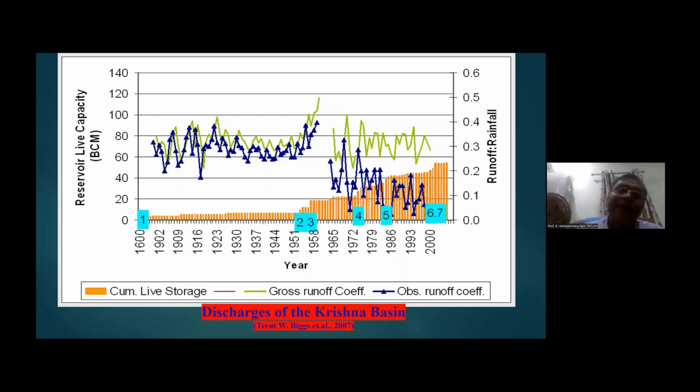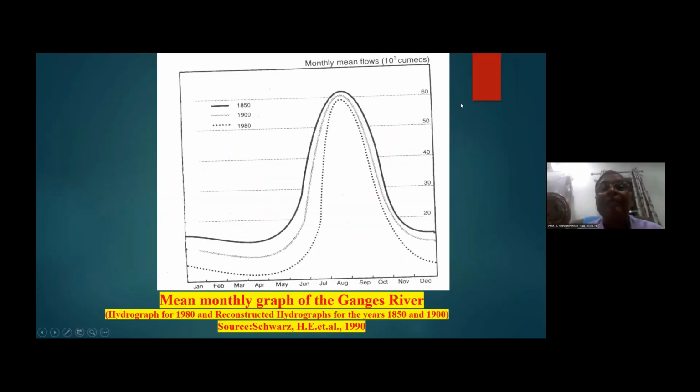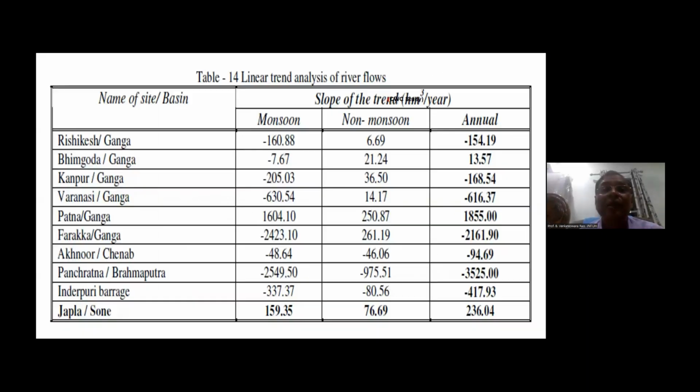Both groundwater-wise as well as surface-water-wise, upstream utilization has increased. This not only holds good in Krishna but even in Ganga. This is the mean monthly graph for the Ganga River, of course the old one. Even in those days, by the 1980s itself, even in Ganga, the surface water decrease has been observed. This is prominent in almost all river basins, particularly in monsoonal climate. And particularly for the Ganga basin, you can see non-monsoon and monsoon.